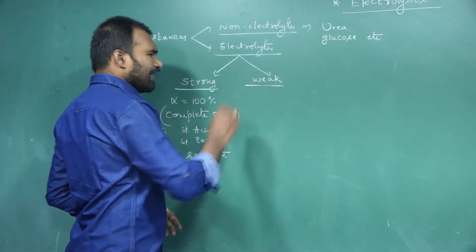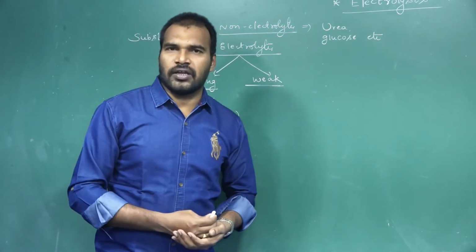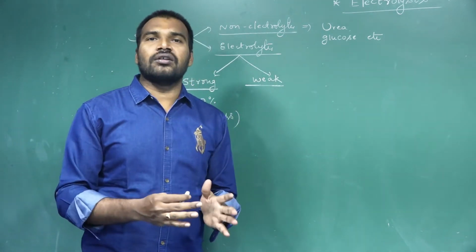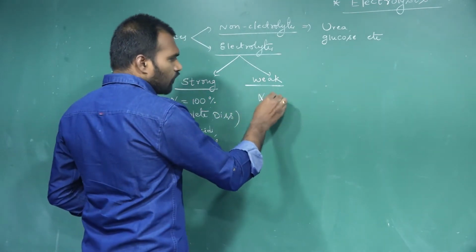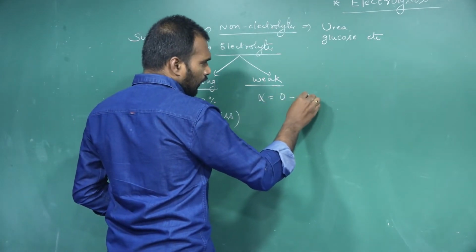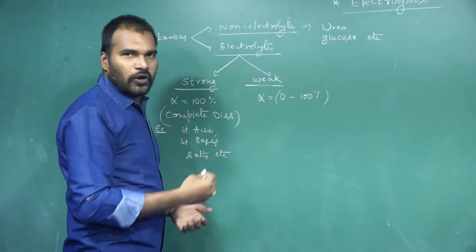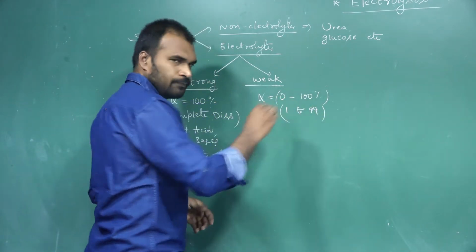Coming to the weak electrolytes. Weak electrolytes dissociate into ions, but not 100%. Here the degree of dissociation is between 0 and 100, which means it can be from 1 to 99.